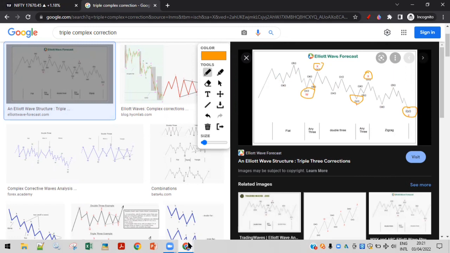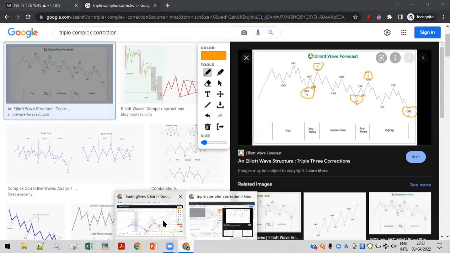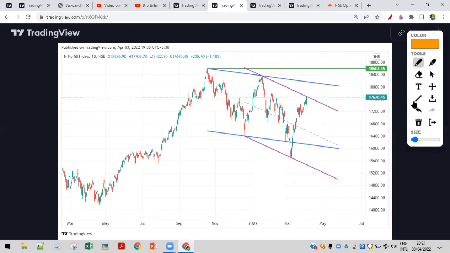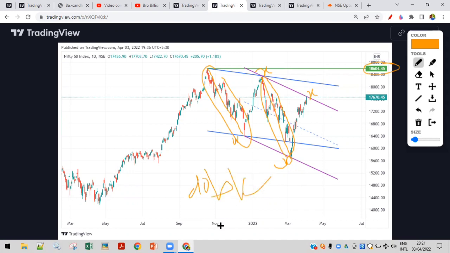What we are expecting is Nifty to move in a triple complex correction on the downside from 18,600. This is the chart we are talking about: this is the W correction, this is the X correction, and this is the Y correction. Or it could be possible that there is a double complex correction, which contains two downward waves. If it finishes here, makes a low here and breaks 18,600, then we have to assume this is a double complex correction instead of triple.